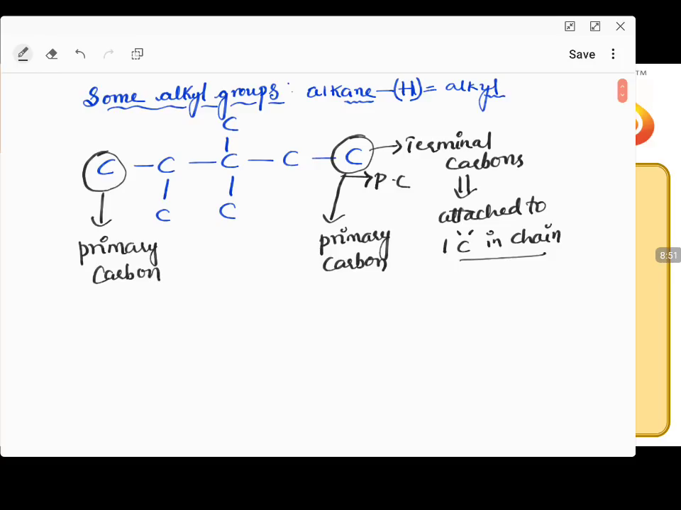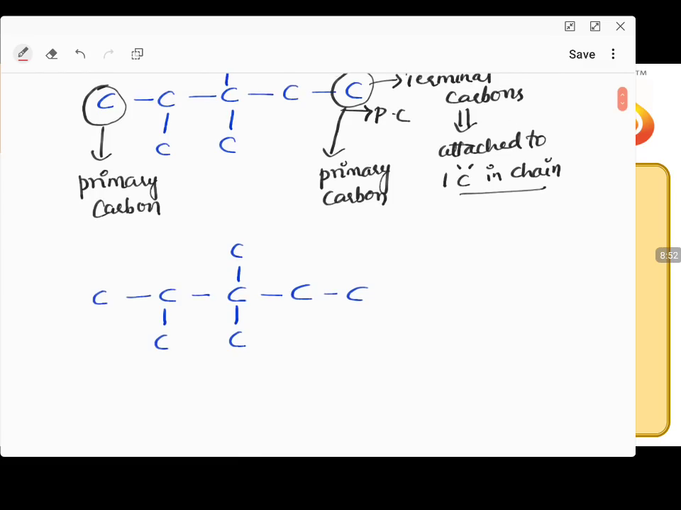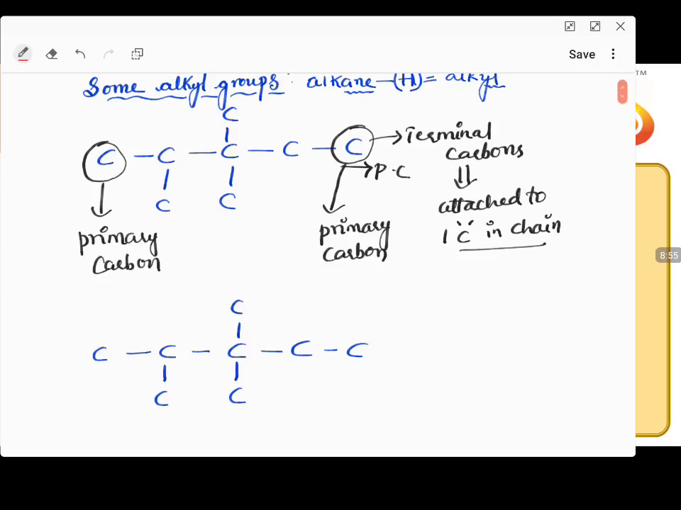So now in this example, you have seen the primary carbons are the terminal carbons in the carbon chain. Why do we call them primary? Because they are attached only to a maximum of one carbon in the chain, or no carbon in the chain. Either no carbon attachment is also primary, or one carbon attachment in the chain is also primary.